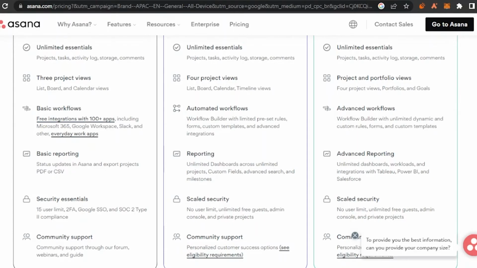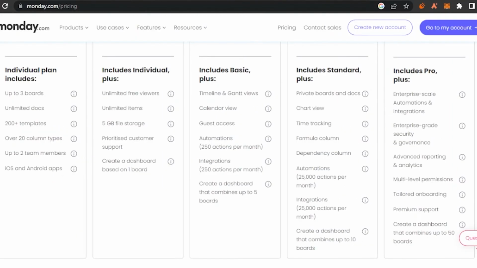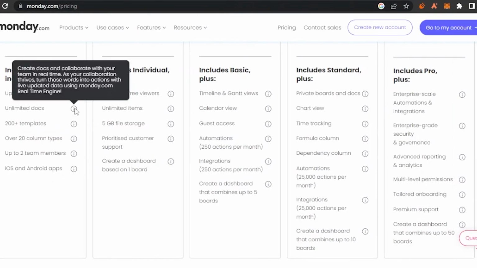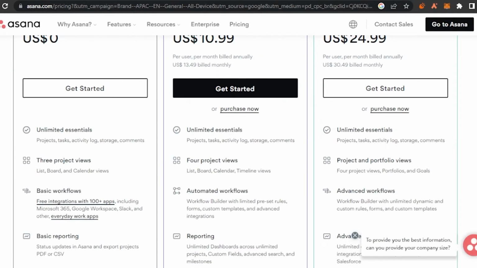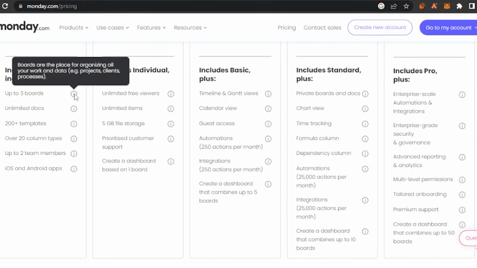So if you see the free version of Asana, it looks much better than Monday because it has unlimited essentials, it has unlimited documents, but Monday doesn't have all the other essentials unlimited, like projects, activity, and especially storage, because Monday will give you limited storage and everything. It's better to go on with Monday as well, because as an individual person you don't need more than these kind of things. So both are almost the same.